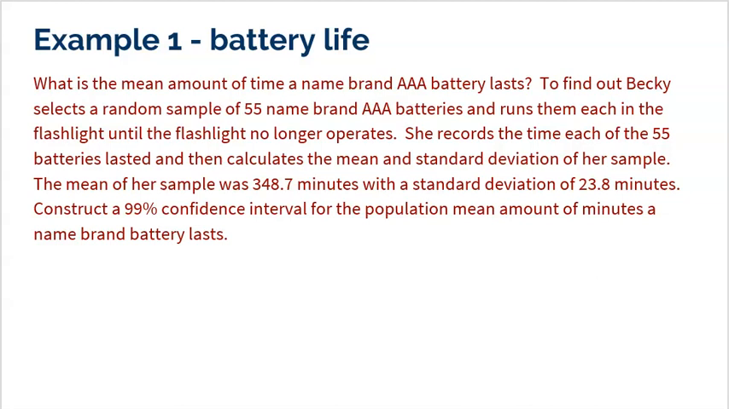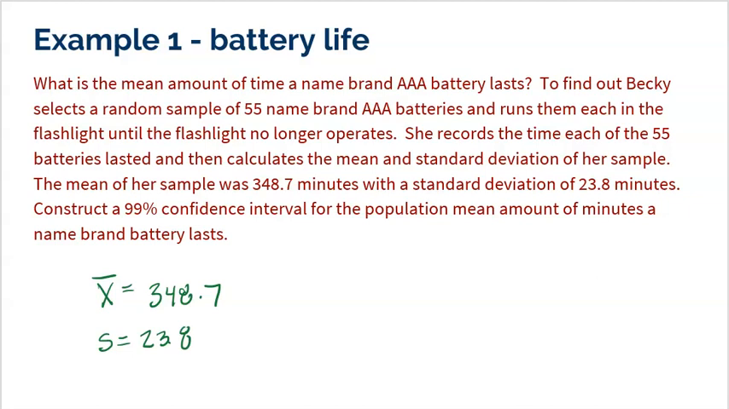So she has 55 different times, and she's going to more than likely plug all that data into her calculator or some type of computer software to get the mean and the standard deviation of her sample. Now, the mean was 348.7 minutes, and the standard deviation was 23.8 minutes. So remember, this is the mean of her sample, and this is a point estimate. We're hoping that this points us towards the mean, and the standard deviation of our sample was 23.8 minutes.